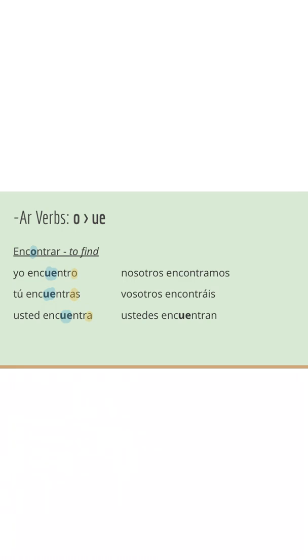What happens over here? That's right, nothing. We have nosotros encontramos, no stem change, friends. Vosotros encontráis, and then we have ustedes encuentran. Qué fácil.